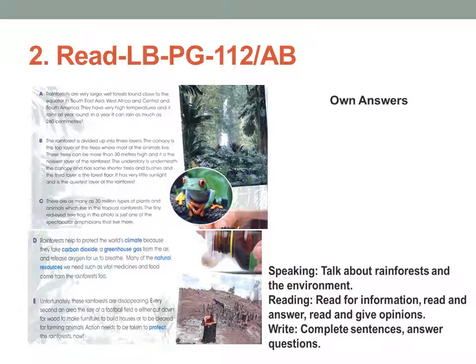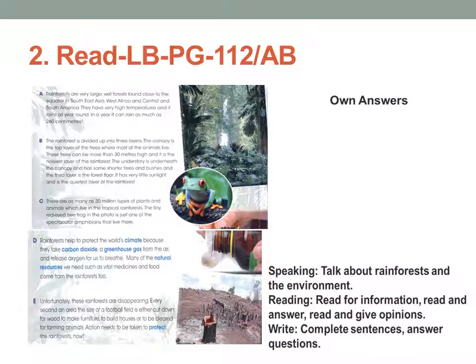Rainforests help to protect the world's climate because they take carbon dioxide, a greenhouse gas, from the air and release oxygen for us to breathe. I think you have learned in science all about the greenhouse gas, carbon dioxide. So rainforests help us to control the climate. Many of the natural resources we need, such as vital medicines and food, come from the rainforest too. So most of the medicines come from the rainforest.